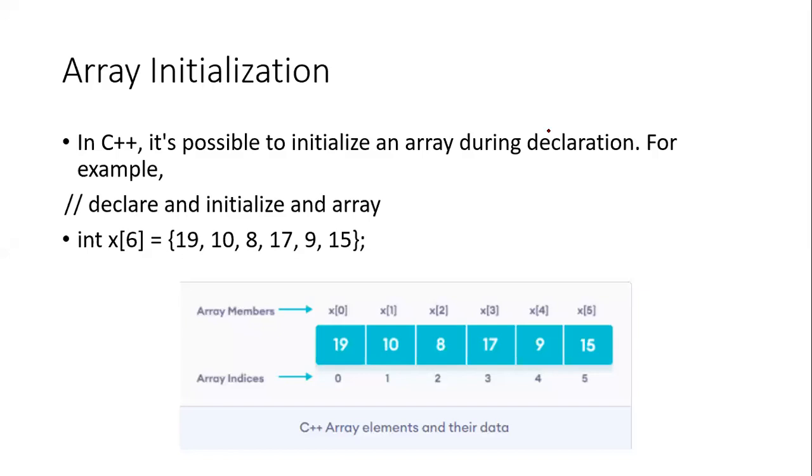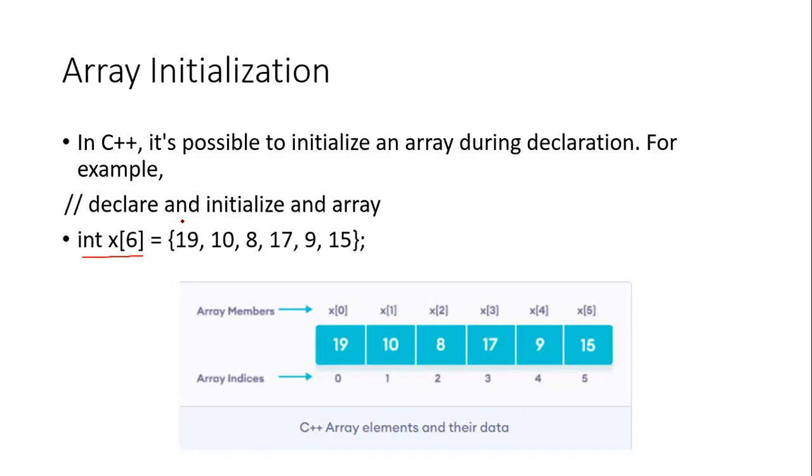Next topic is array initialization. In C++, it is possible to initialize an array during declaration. For example, int x of 6. Here we are declaring an array of type integer. The name of the array is x, and the size of the array is 6. We are assigning some values to the array, that is 19, 10, 8, 17, 9, and 15. While assigning the values, we use curly braces.